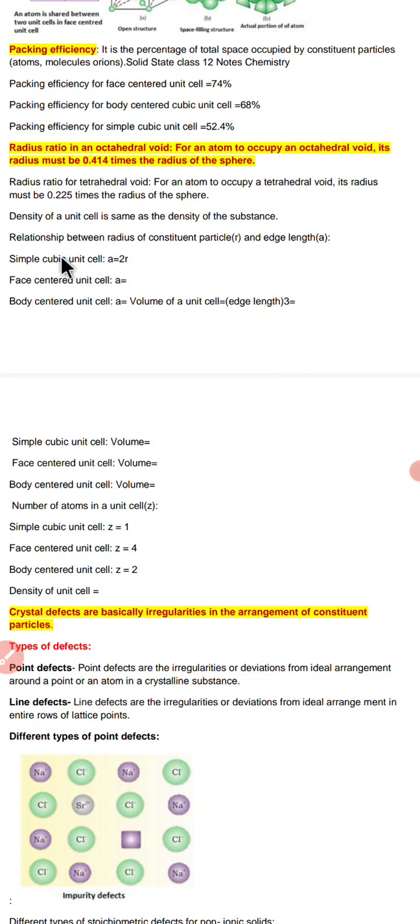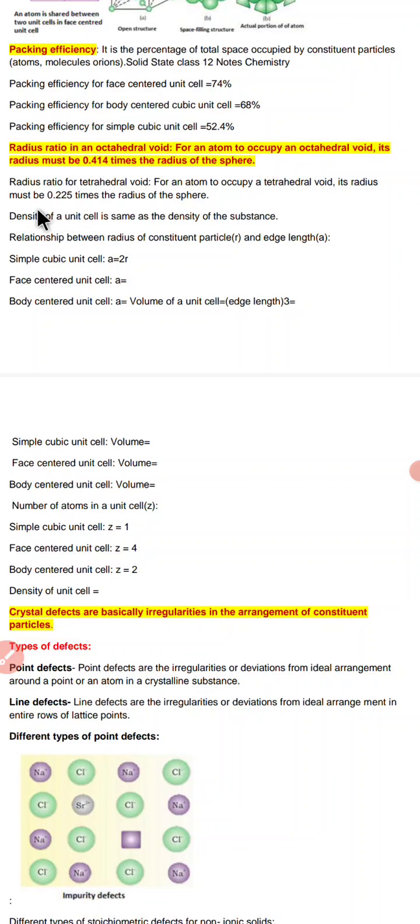Okay children, after that we are going to discuss the radius ratio. Now the question comes, what is the radius ratio? The radius ratio for an ionic solid is the ratio of the radius of the cation to the radius of the anion. It is given by the formula r plus by r minus, where r plus is the radius of the cation and r minus is the radius of the anion.